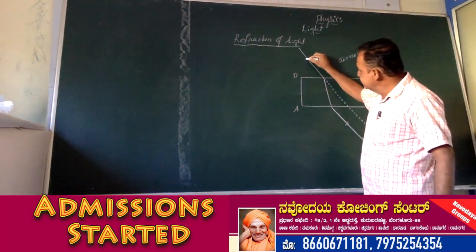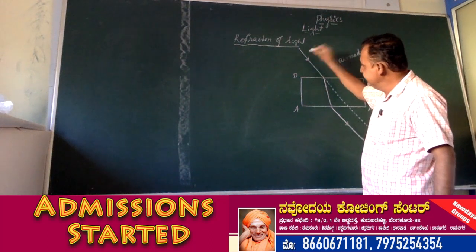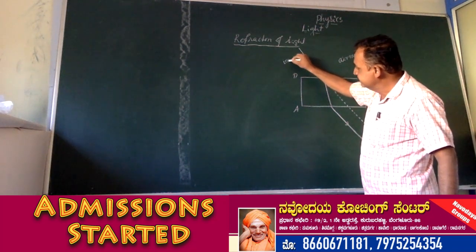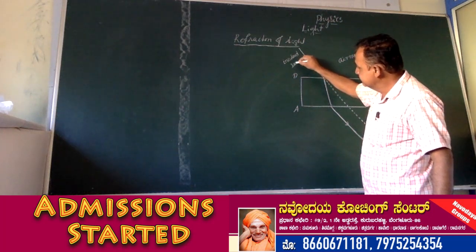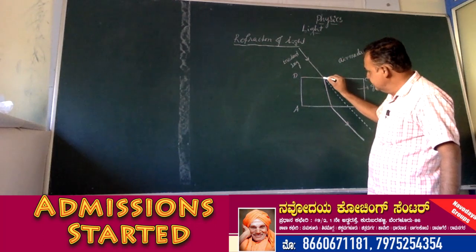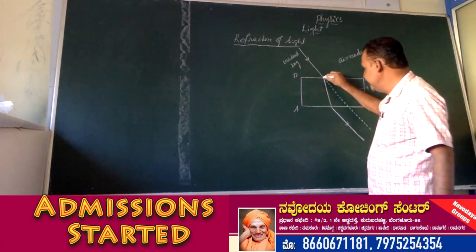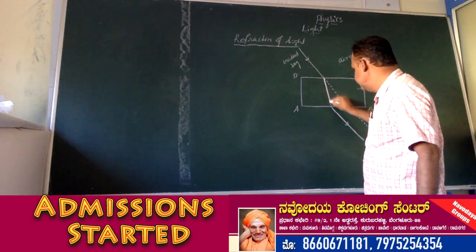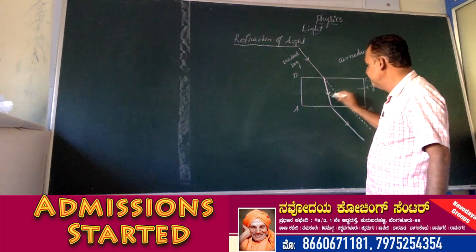The ray which is coming from the air medium is called the incident ray. It touches the surface of the glass medium, and from that point it bends or changes its direction. This ray is called the refracted ray.